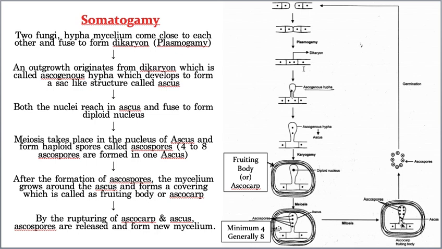After the ascospore formation, this fruiting body bursts and releases all these ascospores out, and these ascospores randomly get distributed to various places, and they germinate into individual hyphae, individual mycelium. Hope you understood what is somatogamy. Now, let us take a few examples of ascomycetes.